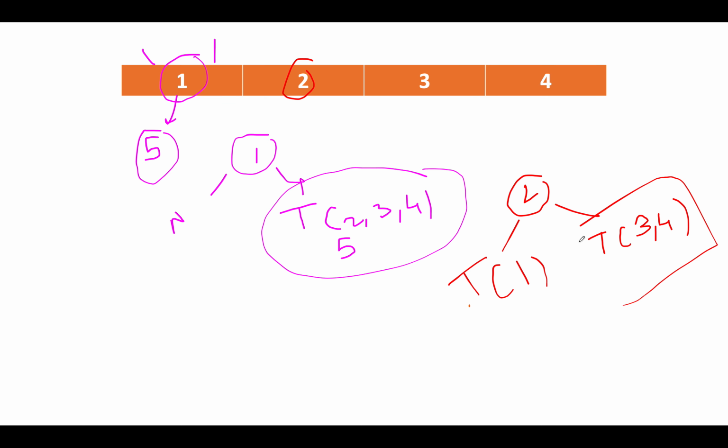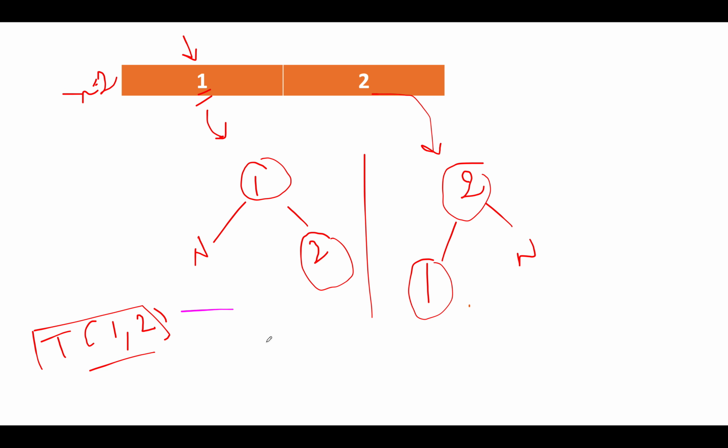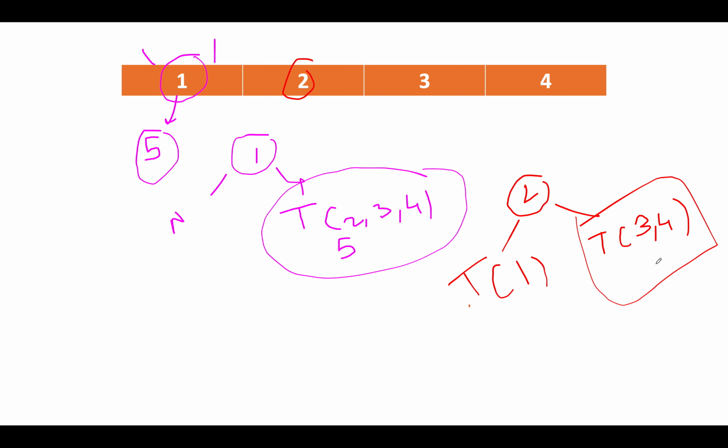The size of the total number of contenders here turns out to be 2, and for 2, how many such possibilities exist? 2 possibilities exist. So let's write 2 here, and for this there is only one such possibility, so the output turns out to be 1 into 2. So the total number of possibilities with 2 as a root turns out to be 2. Let's proceed ahead. Next we have 3.